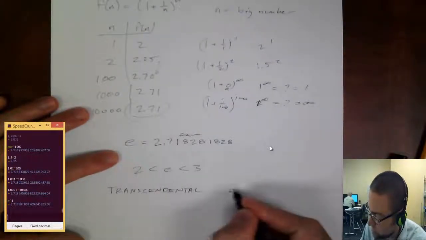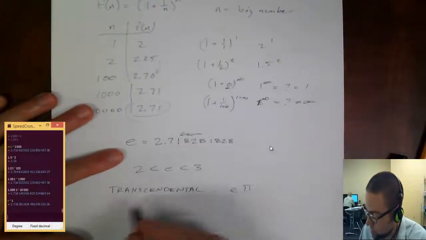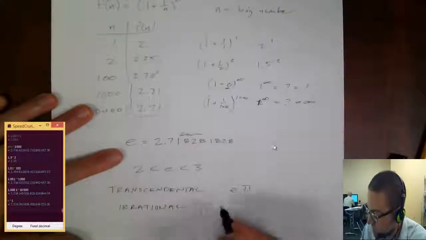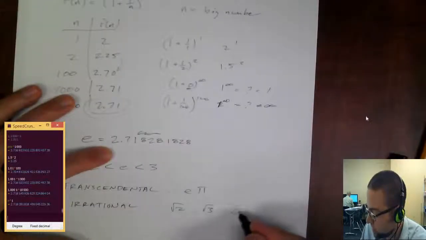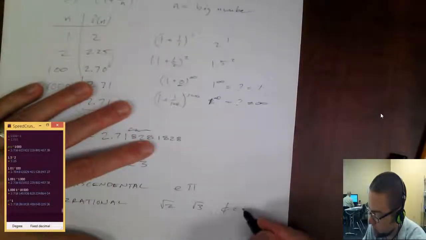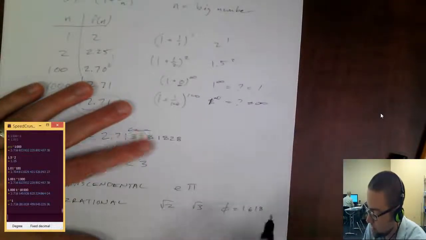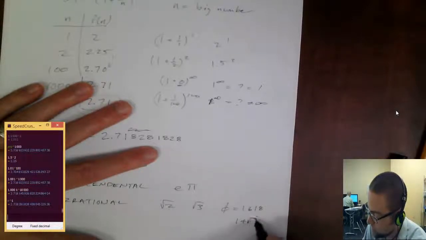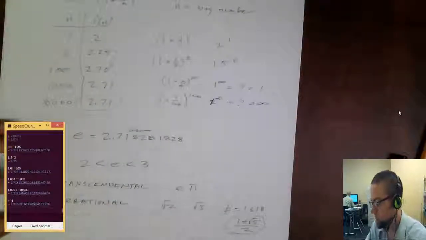So the transcendental numbers e and pi are in a special category. e and pi are also irrational, but the other irrational numbers, examples of those would be the square root of 2 and the square root of 3. And there is a number I'd like to bring up called phi. Phi is the diagonal of the pentagon that we saw before, and it was 1.618. It can be written as a square root: 1 plus the square root of 5, over 2. So this is an irrational number, but it's not transcendental.